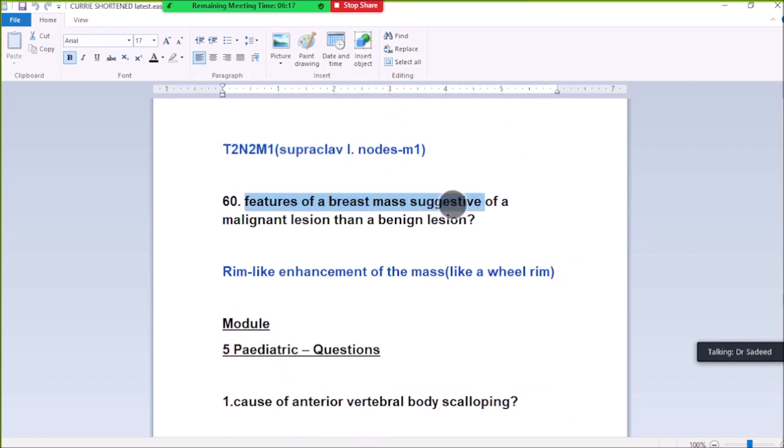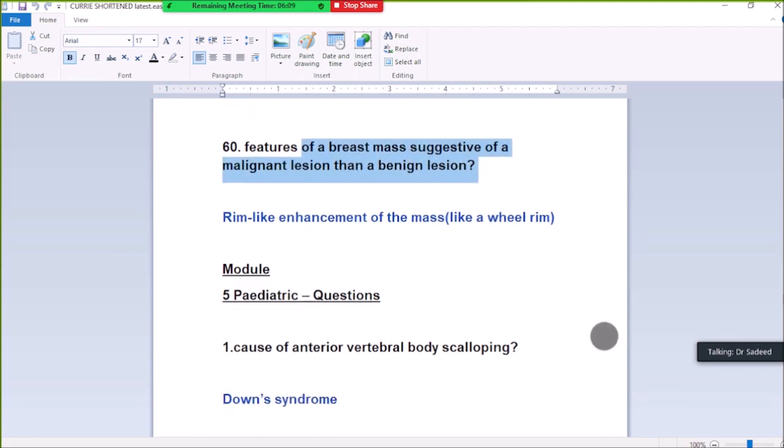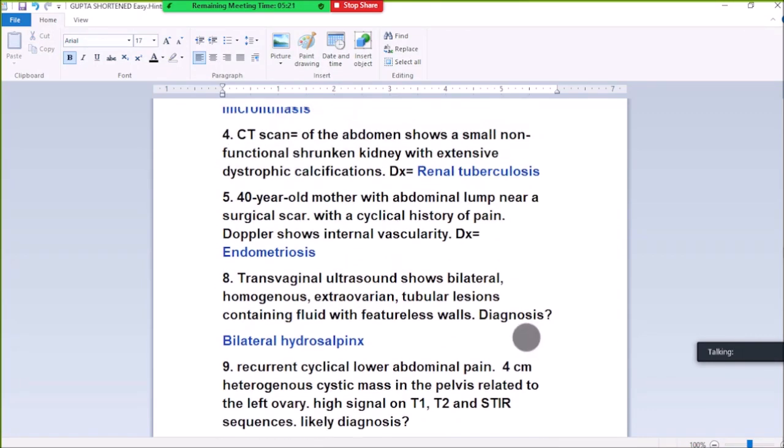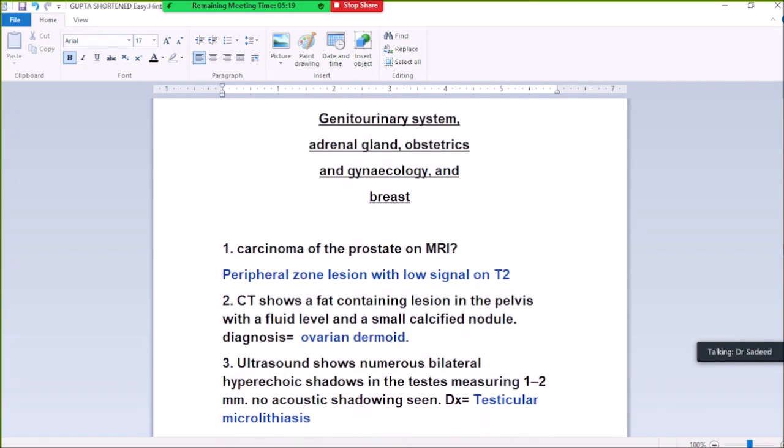30. Features of a breast mass suggesting malignant rather than benign: rim-like enhancement of the mass, like a wheel rim. It suggests malignant rather than benign. Okay, next are questions on adrenal, obstetrics and gynecology, and breast.